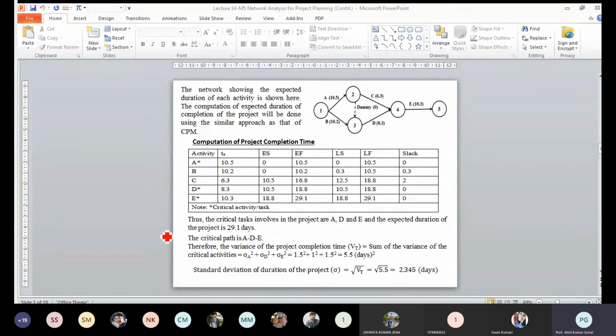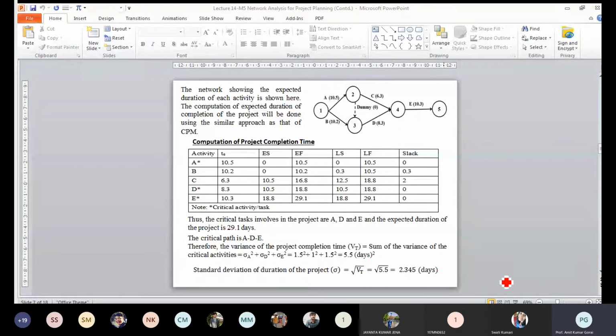So the expected time of completion of the project is 29.1 days, and the standard deviation is 2.345 days. This is the probability that if everything is normal, from the normal activities you can calculate the most likely or expected time of completion of the project as 21.9 days, and the variation can be plus or minus 2.345.